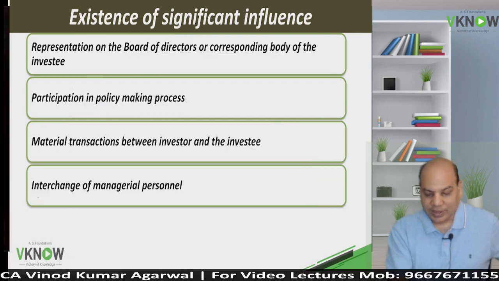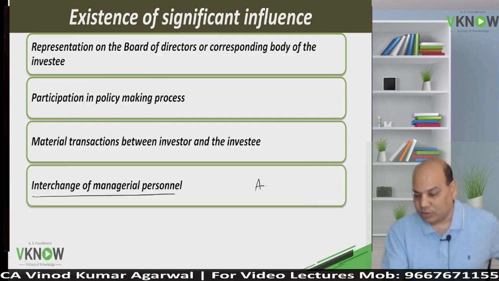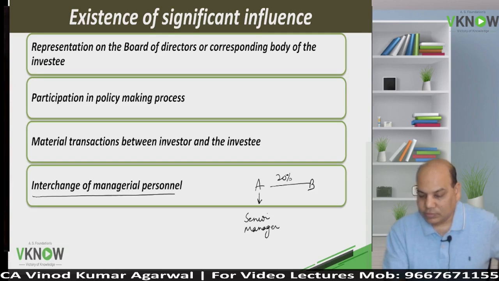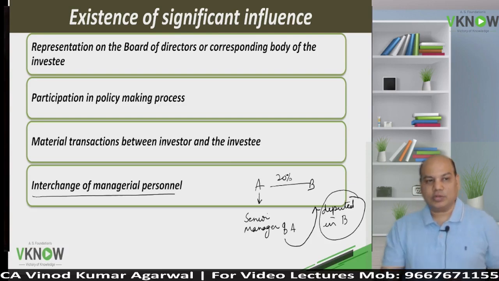Another example is interchange of managerial personnel. A is holding, say, 20% share in B, and A's senior managers are deputed in B. That means they are working in B for some work, for some project.